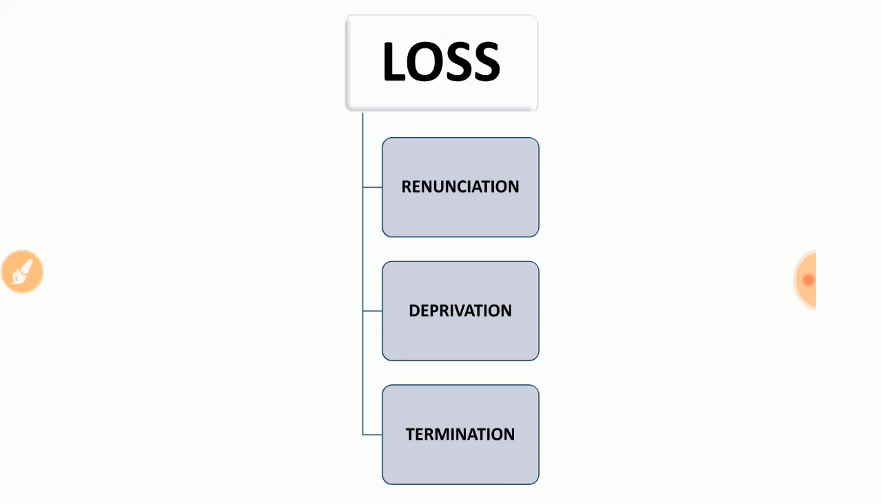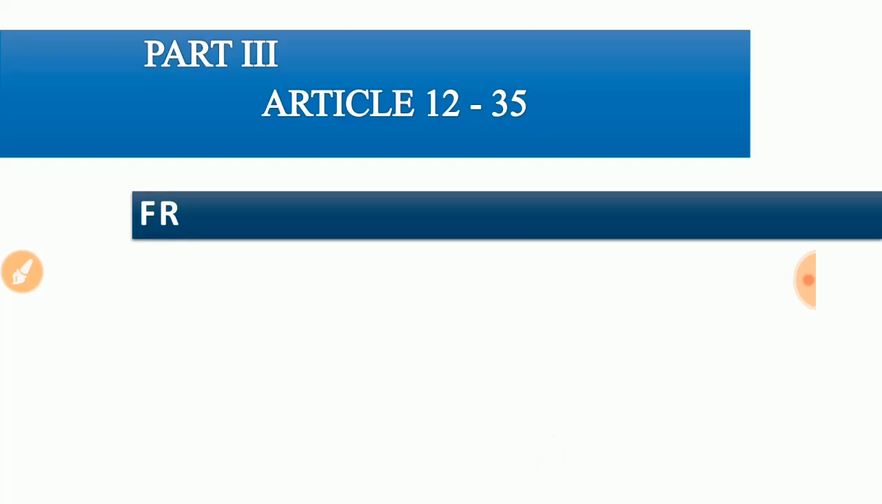And the last one is termination. That means complete termination: if you choose the citizenship of another nation, then you don't have Indian citizenship, because India definitely supports single citizenship. So these are the important citizenship related articles and facts. We have now covered part 1 and part 2 of the Constitution. Now the most important one, part 3, articles 12 to 35. So let's start with the fundamental rights.